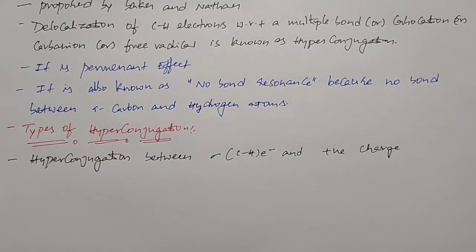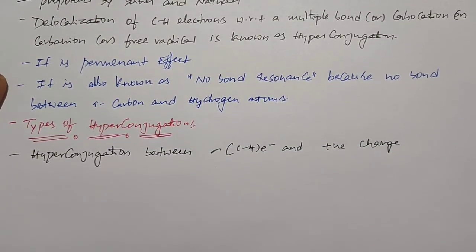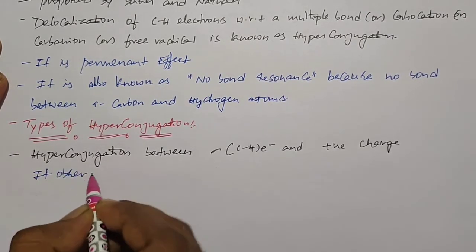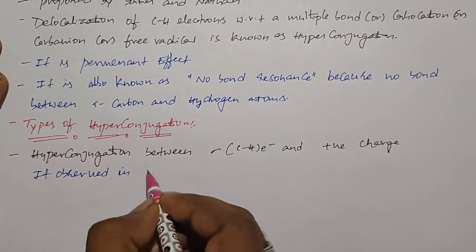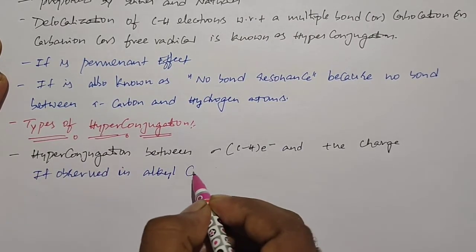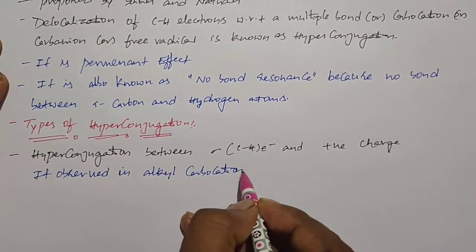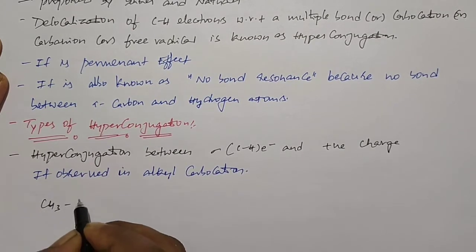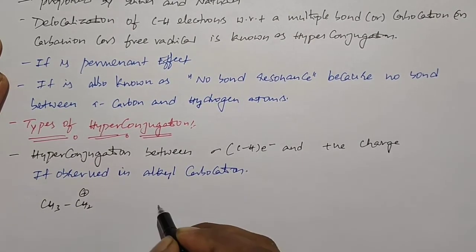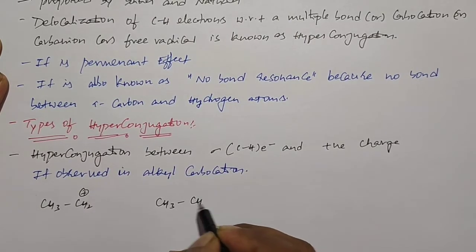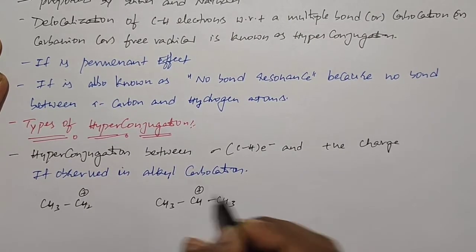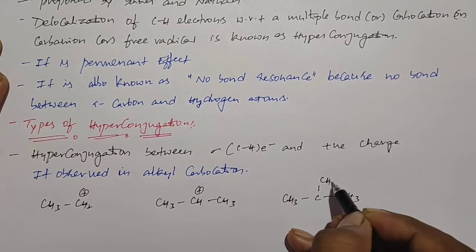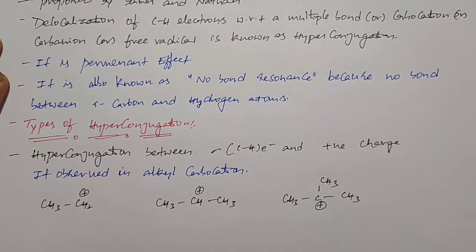Generally this type of hyperconjugation is observed in alkyl carbocations. If we take some examples for this category: CH3, CH2 plus; CH3, CH plus, CH3; and CH3, C plus, CH3, CH3.